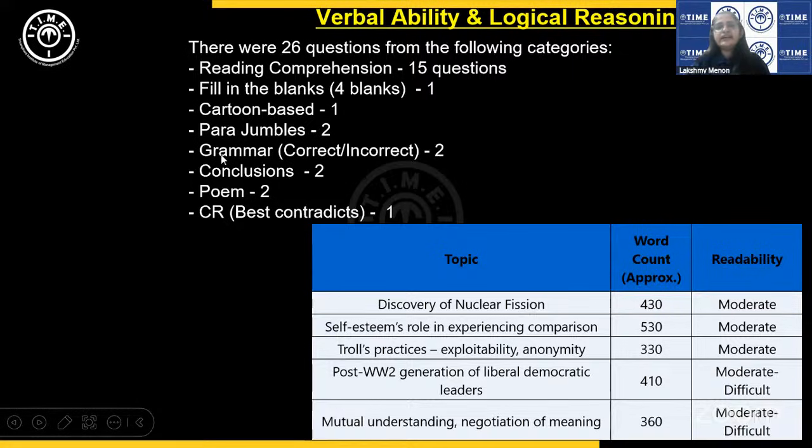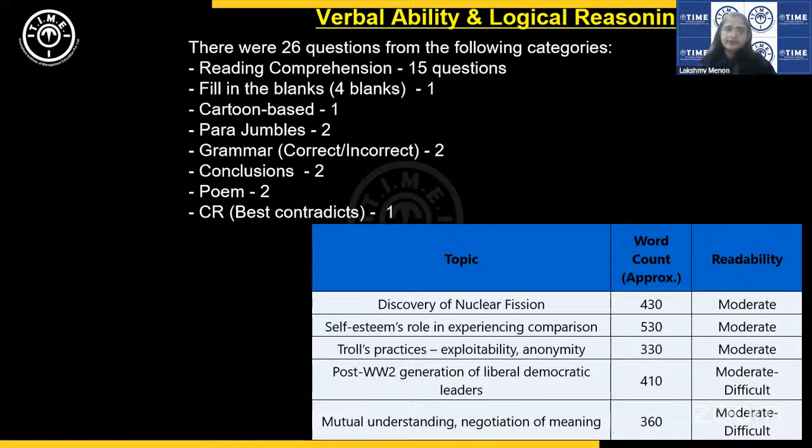Then there were 2 grammar sets, because in grammar, their presentation is they give 5 sentences and one question was pick the combination of all correct sentences. And the second one was pick the combination of all incorrect sentences. This was also easy to moderate, I would say, not very difficult. The errors were very, very straightforward. Anyone who had attended our classes or grammar discussions would have easily cracked it. So I would say easy to moderate. Moderate only because grammar per se is a little tricky for some students.